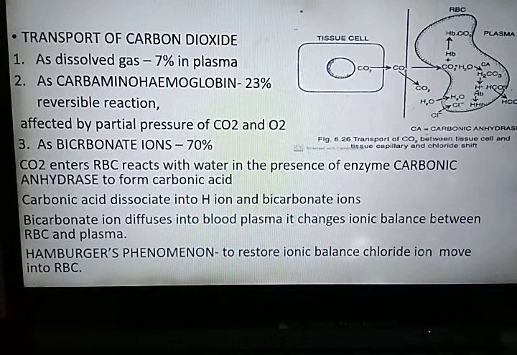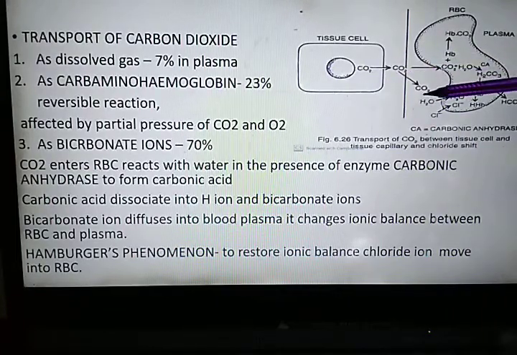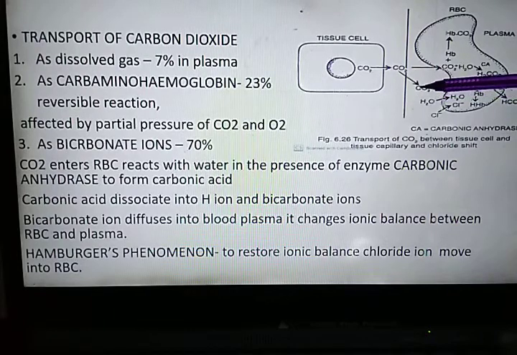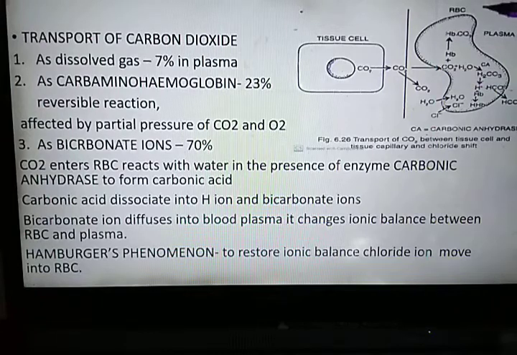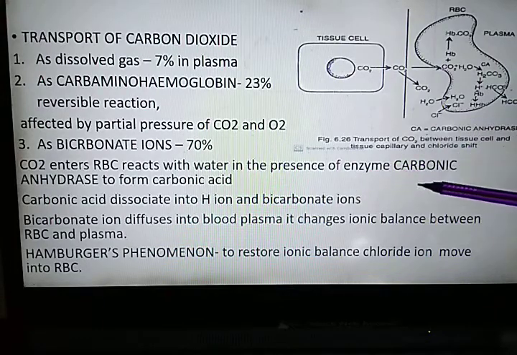How are bicarbonate ions formed? Let's start. At the tissue site, where the partial pressure of carbon dioxide is high due to catabolism, this we have done, carbon dioxide diffuses into the blood. Now, in blood, RBCs are present. Inside the RBC, an enzyme is present known as carbonic anhydrase.